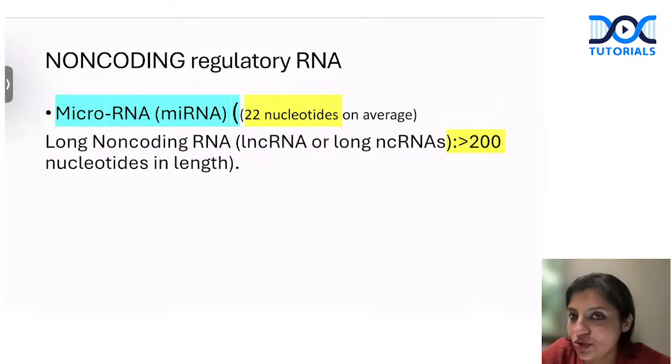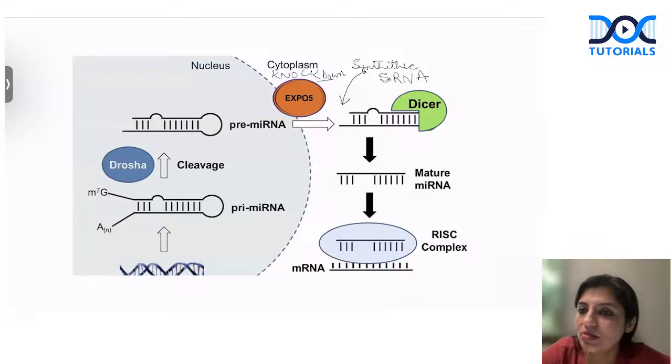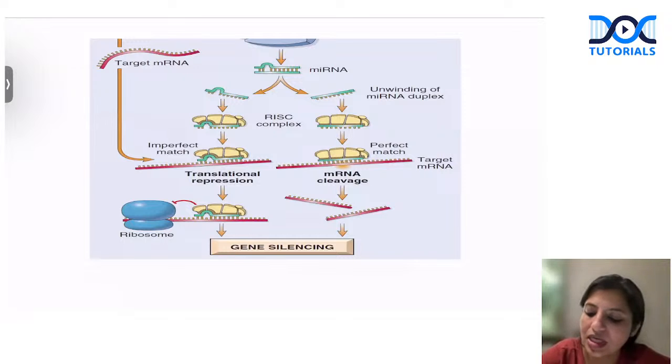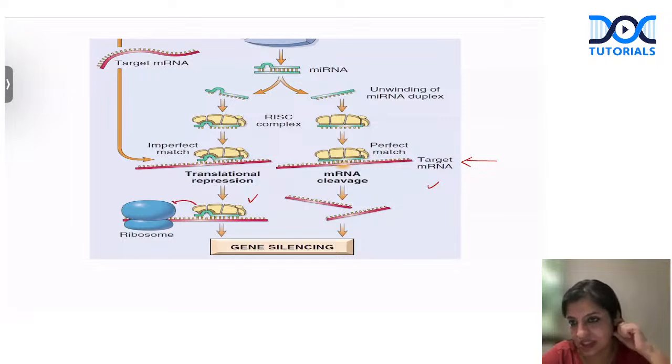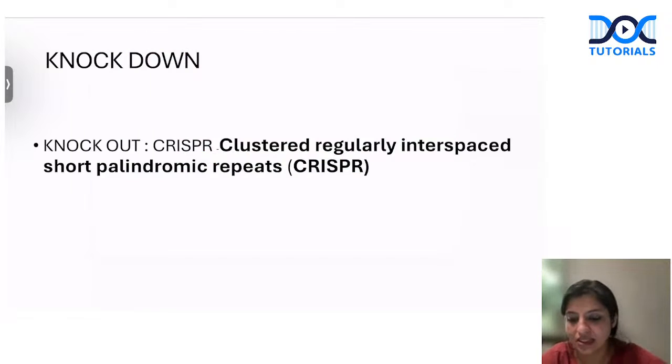MicroRNA is 22 nucleotides, and if they ask you about long non-coding RNA, they are more than 200 nucleotides. Please remember, it comes out from the nucleus. So Dicer works on it, breaks it into a single-stranded microRNA, which sits in the RISC, the RNA-induced silencing complex, which will take it to the target RNA, and either break it or sit like a stone to stop protein synthesis. So this causes gene silencing. This is what knockdown technology is. Knockout is done by CRISPR.